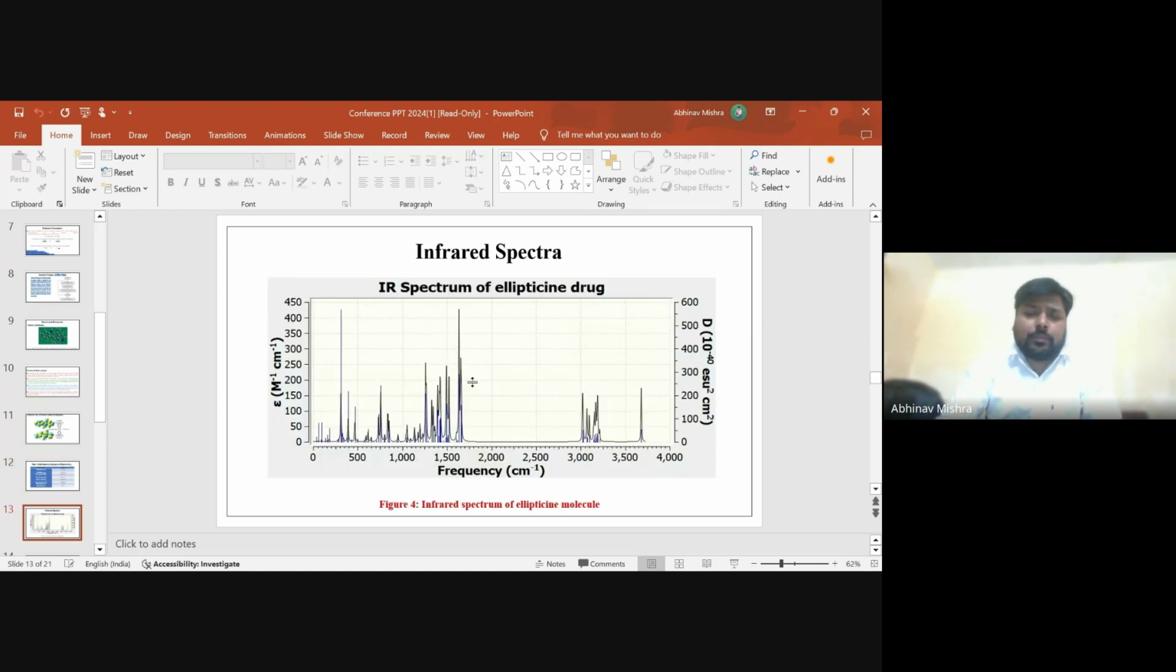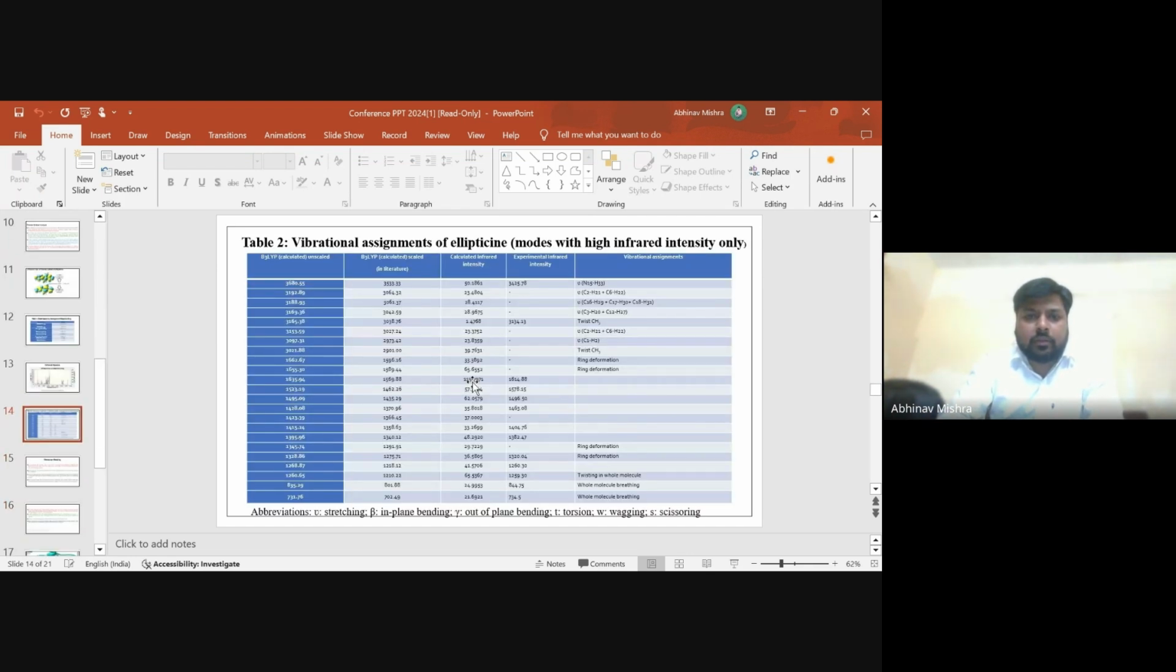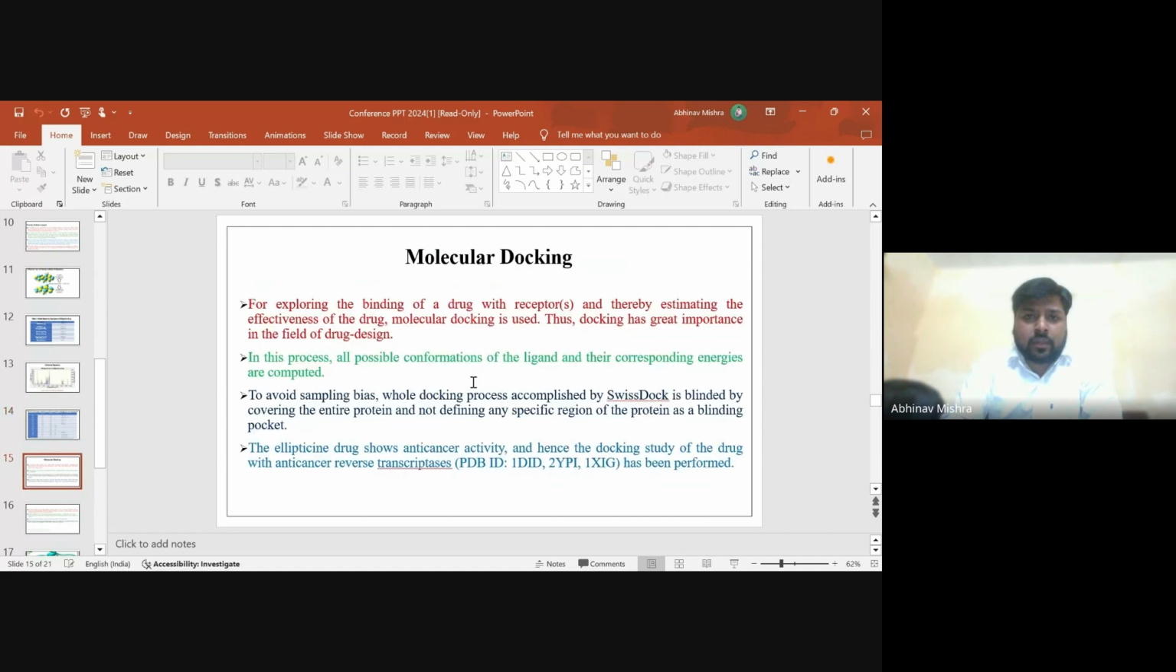This is the spectral analysis. This is the FTIR spectra. For the infrared spectra, we use the simulation method. This is the pictorial diagram of the infrared spectra of the Ellipticine. These are the vibrational assignments of the Ellipticine drug, in which we calculate and assign the different frequencies.